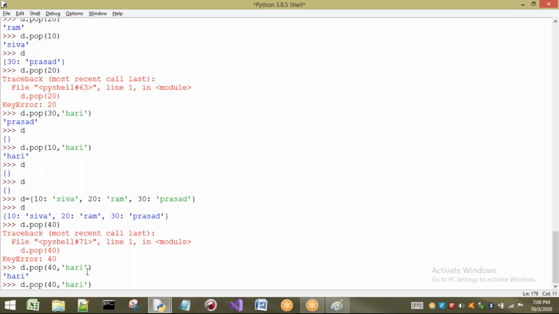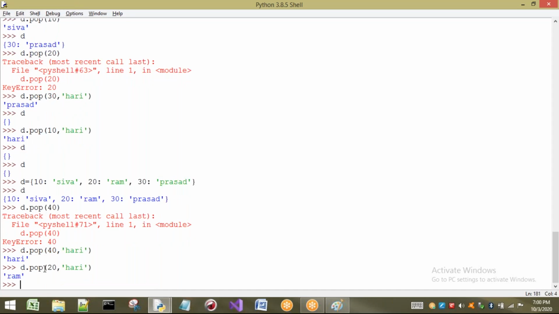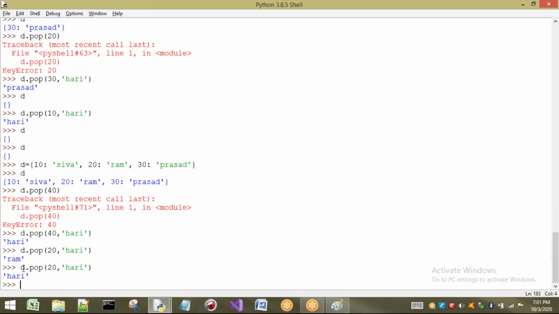Next concept: if the key is present, let us consider I'm going to pop 20. Is 20 present in our dictionary? Yes. So if I do it this way, whatever value corresponds to this 20 is going to be returned. But this Hari is not going to be returned. Why? The reason is it is a default value. If the key is not present in our dictionary, Hari is going to be returned. So now 20 is removed. If I try the same thing now, Hari is going to be returned because 20 is not there.